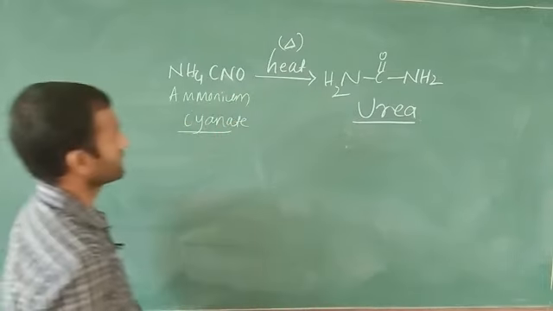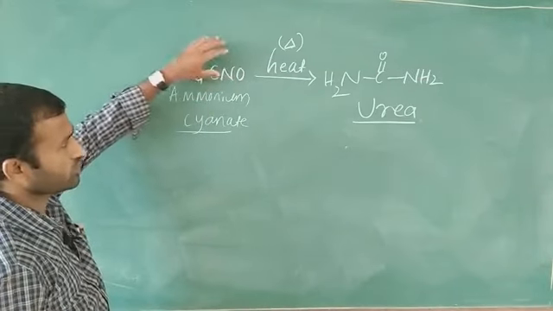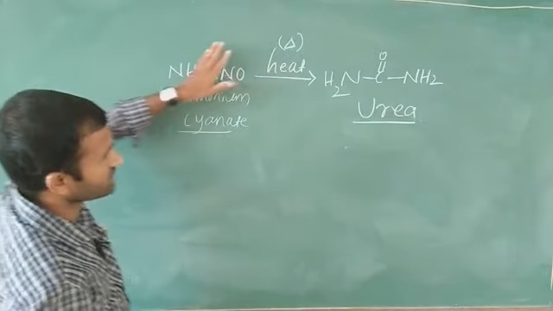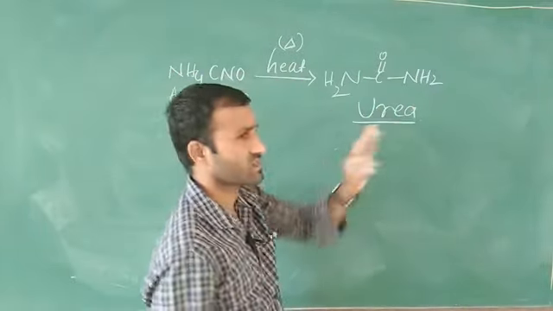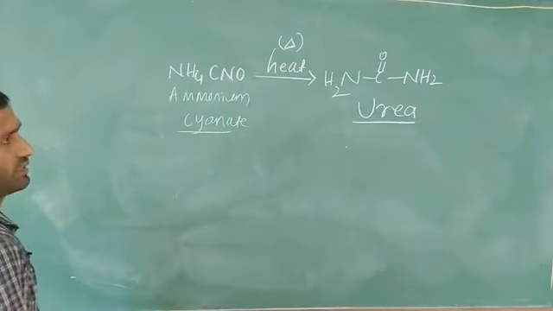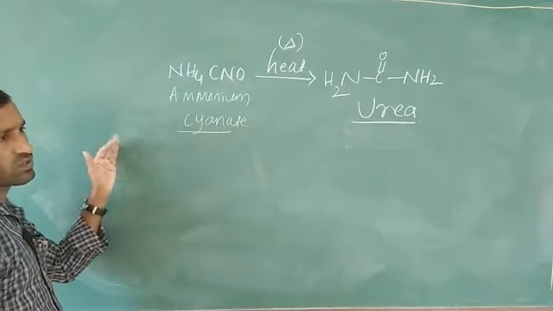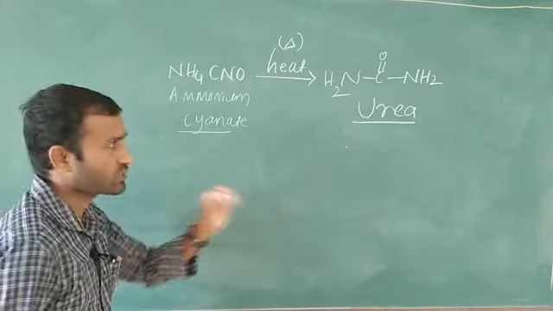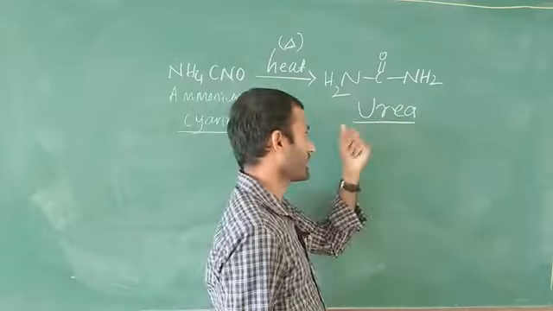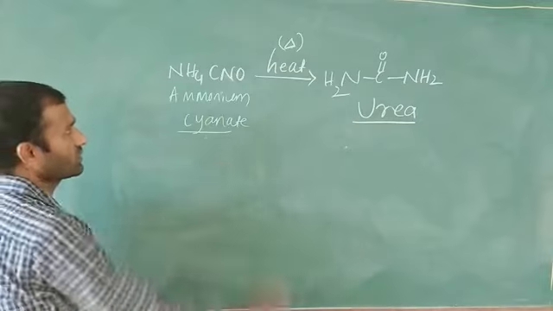Who did this? The scientist's name is Friedrich Wöhler. He took ammonium cyanate as the starting material and converted it into urea. This urea is the first organic compound. This question was also asked in Karnataka CET one time. In ancient days, organic compounds were prepared only naturally, but after Wöhler prepared urea in a laboratory, that theory failed. This is an important point.